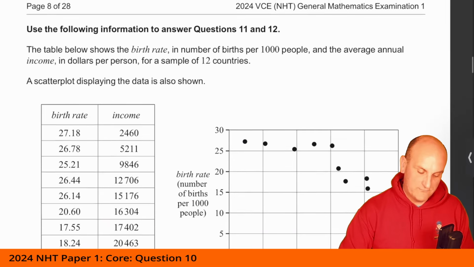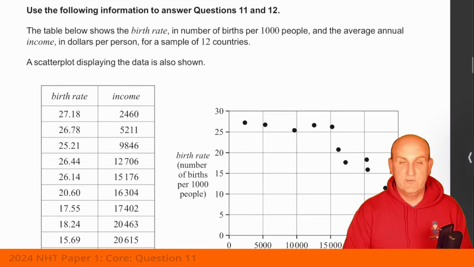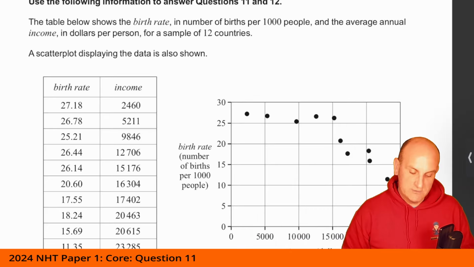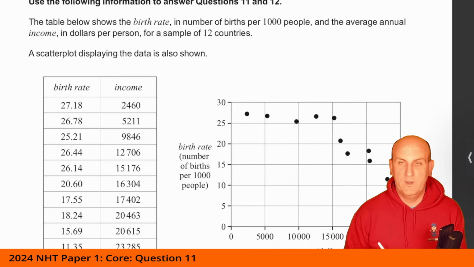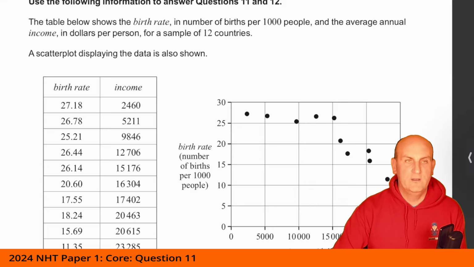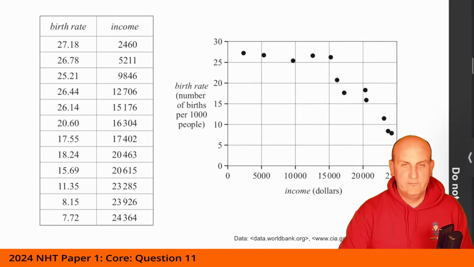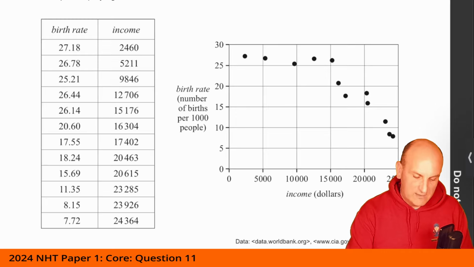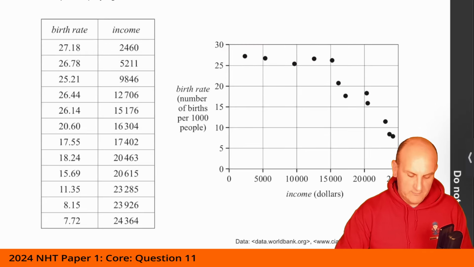Where are we now? Use the following information to answer questions 11 and 12. The table below shows the birth rate in number of births per 1,000 people and the average annual income in dollars per person for a sample of 12 countries. A scatter plot displaying the data is also shown. That's very definitely curved, isn't it? I got a funny feeling where this is going.